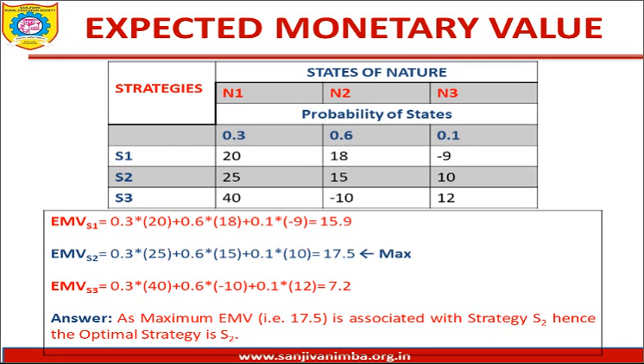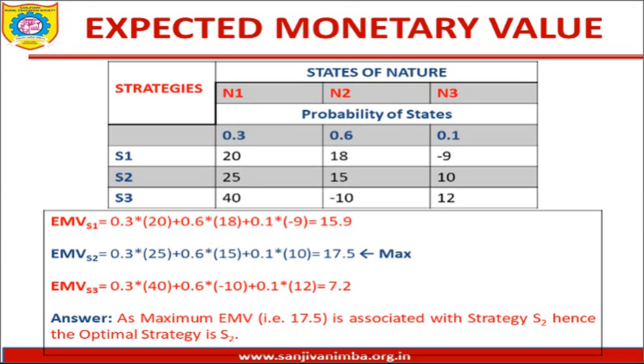Okay, now how to proceed with expected monetary value? When you are going to calculate the expected monetary value, it's very simple. The EMV for strategy S1 is solved already. EMV for S1 is equal to 0.3, which is a probability, multiplied by 20. 20 is nothing but the payoff associated with S1 N1.